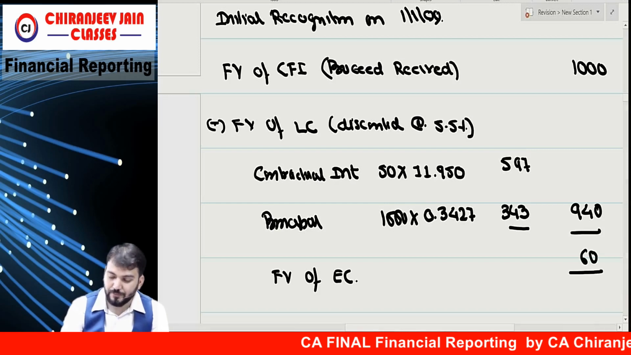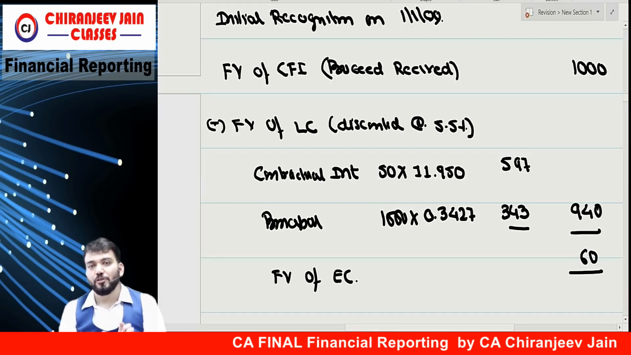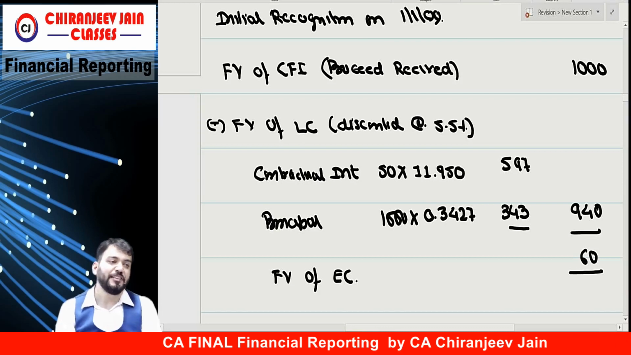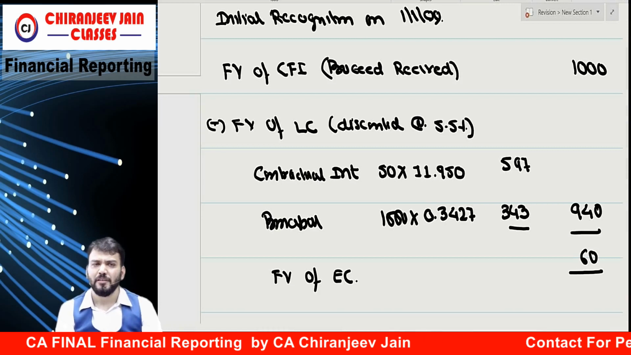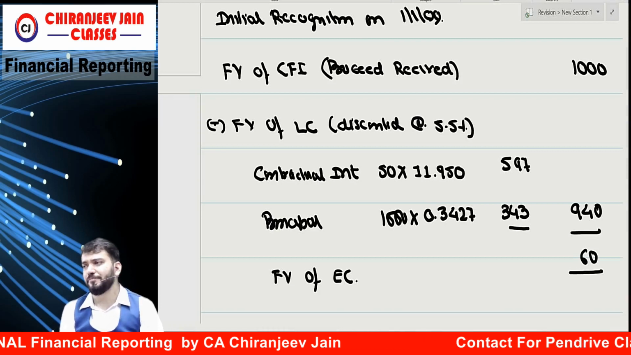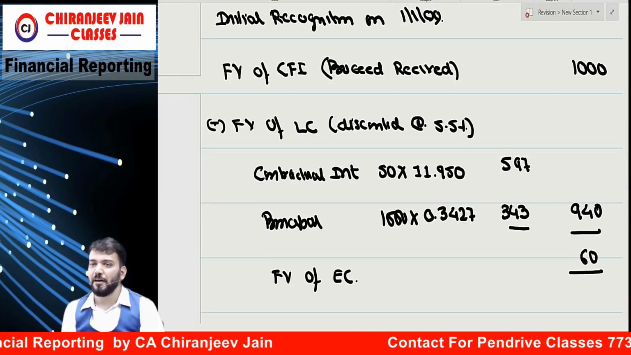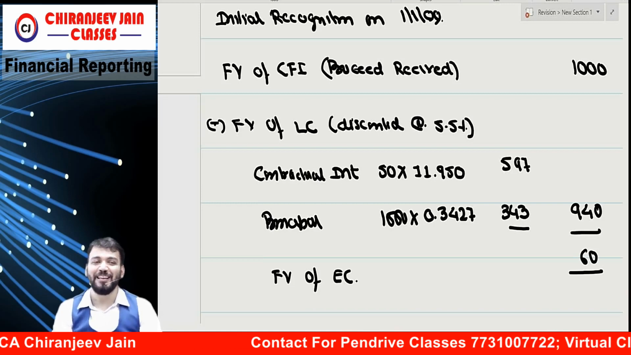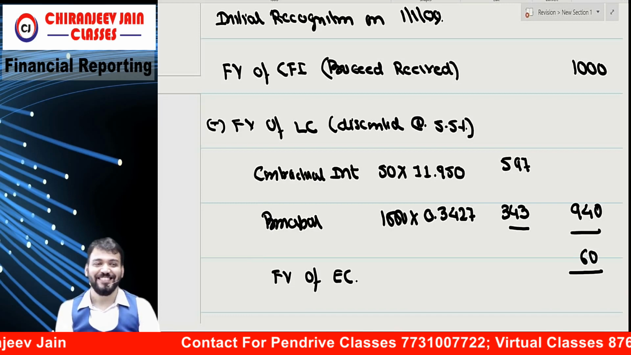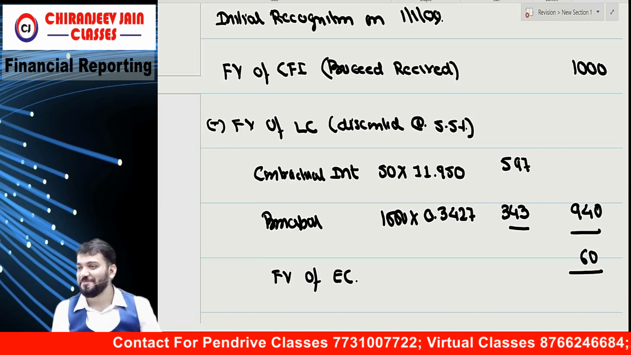60 rupees. Understood? So one part done. This is the initial recognition journal entry we can do. Understood? In an 8 marks question, you will get how many marks? 3 marks. Maximum will be for the balance part. Correct?